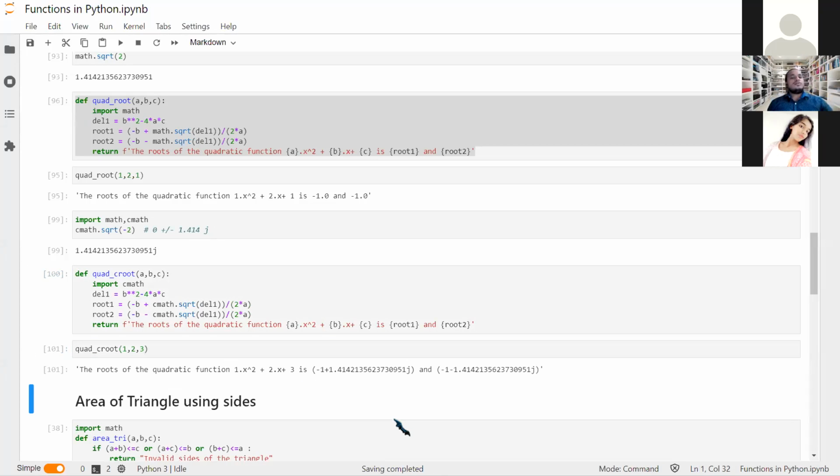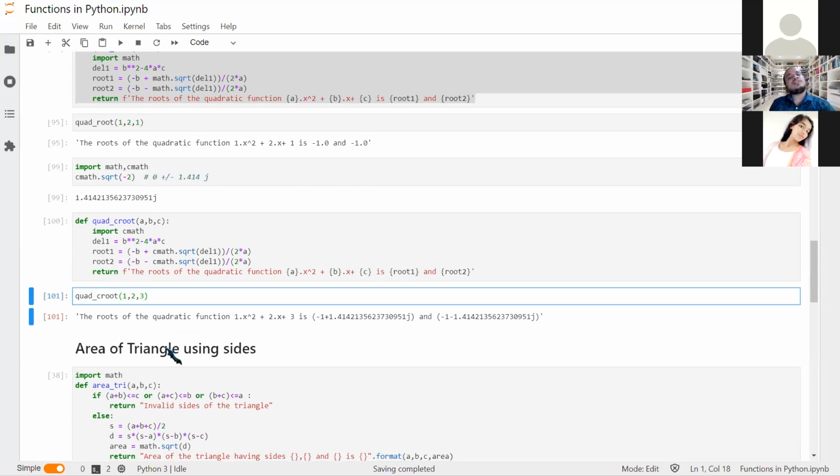Yeah. So I have chosen x square plus 2x plus 3. Okay, so surely the delta is not positive, and we get these two as the roots. So I have proved my point why to choose cmath.